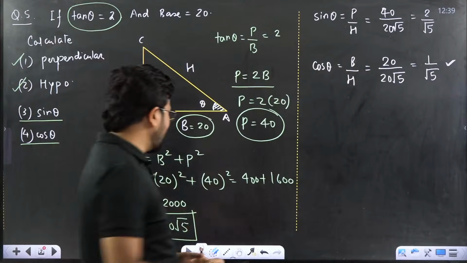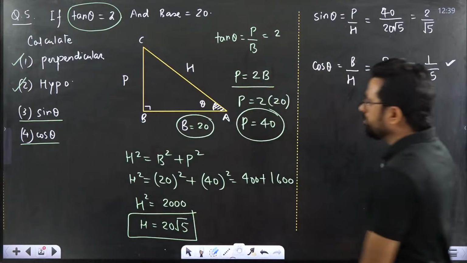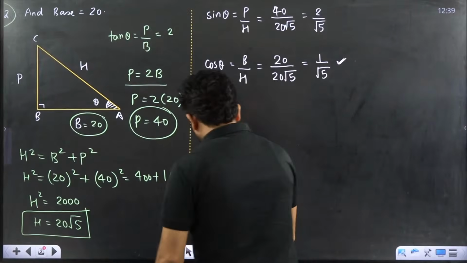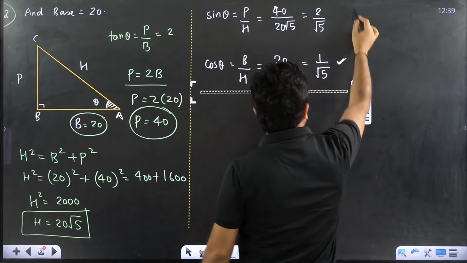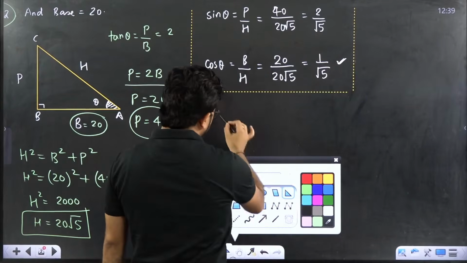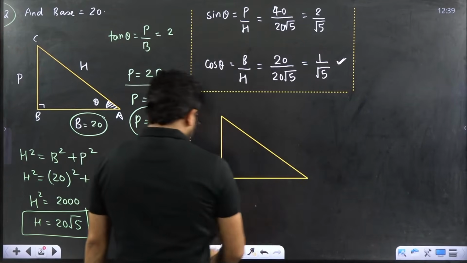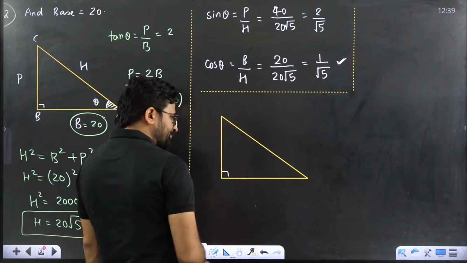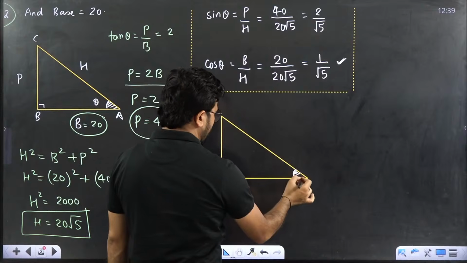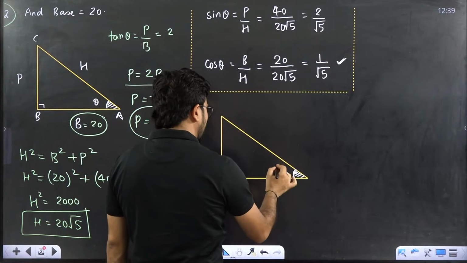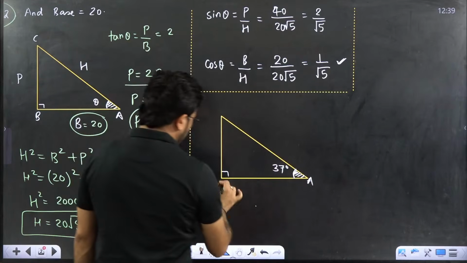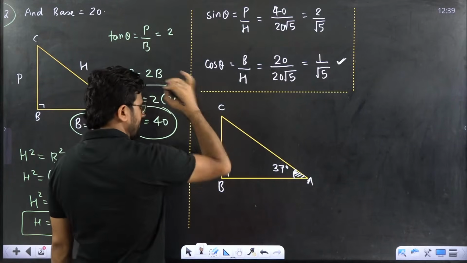But before telling that table, you have to remember one triangle. A very, very important triangle is there. What is that triangle, beta? Please check on the board. If I draw this triangle, this angle is 90 degree. This angle is 37 degree. This is A, this is B, this is C.